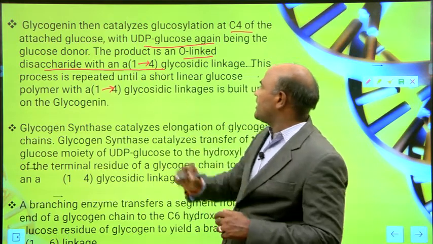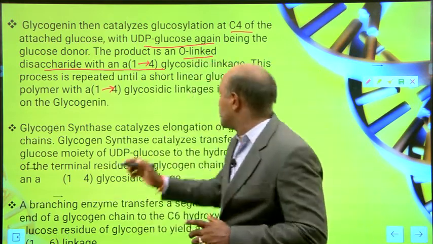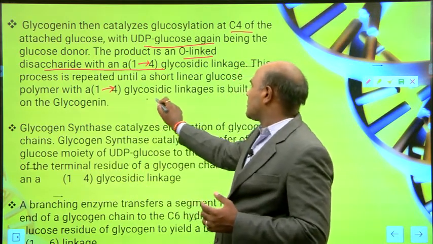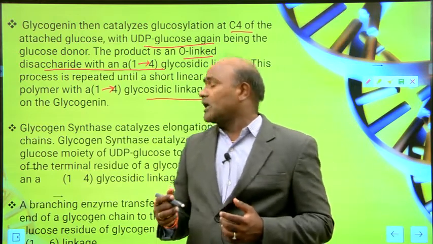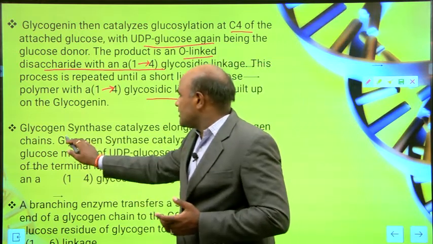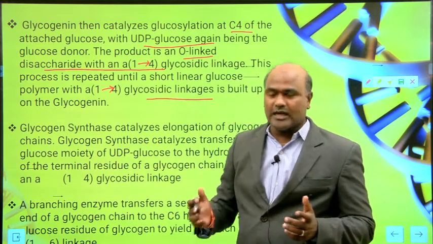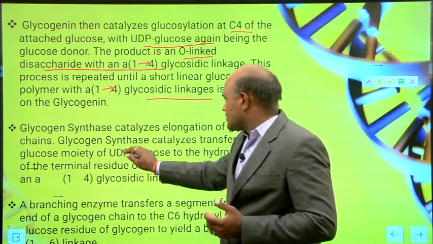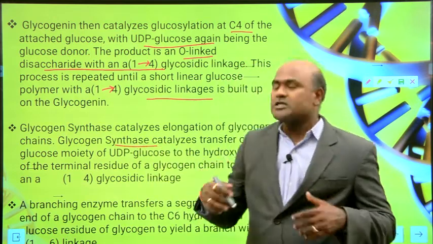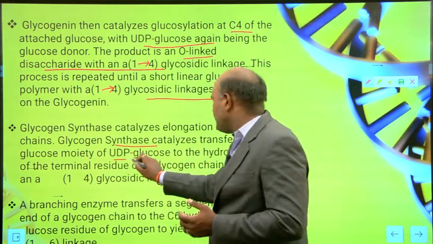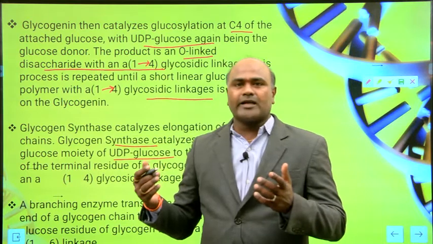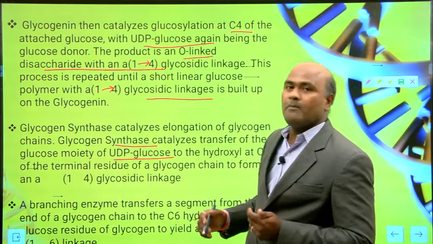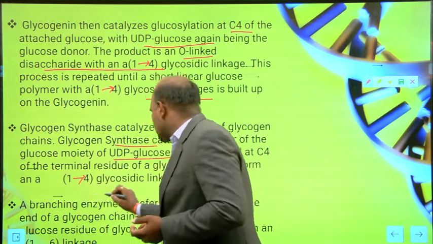This process is repeated until a short linear glucose polymer with alpha 1,4 glycosidic linkages is built up on the glycogenin. Glycogen synthase catalyzes elongation of the glycogen chains. It catalyzes the transfer of the glucose moiety of UDP glucose to the hydroxyl at carbon 4 of the terminal residue of the glycogen chain to form alpha 1,4 glycosidic linkages.